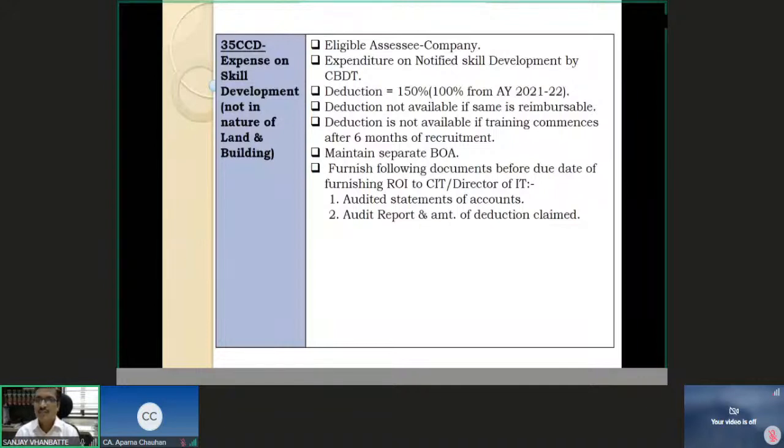35CCD is expenses on skill development, not in the nature of land and building. 35CCC we saw was expenses on an extension agriculture project, and here 35CCD is expense on skill development, 150% at both the places for this year; assessment year 21-22, 100%. Maintenance of books of account, and land and building not eligible. All those are common things which you should be able to remember.